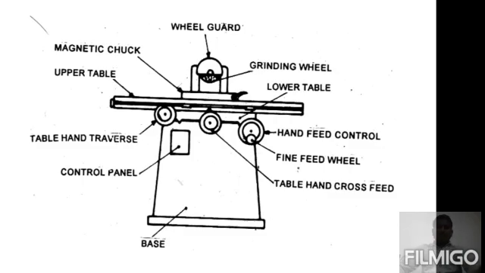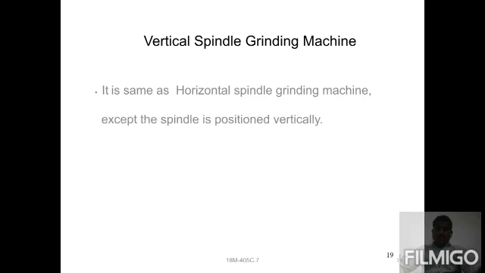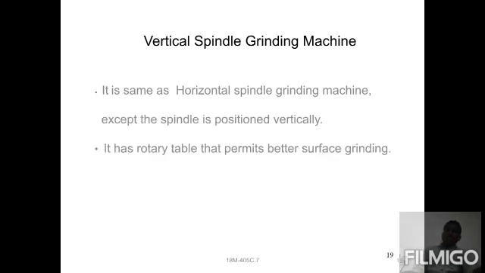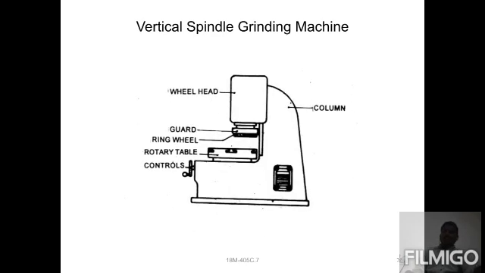Then you can observe here the vertical spindle machine. It is the same as the horizontal spindle, except the spindle is positioned vertically. It has a rotary table that permits a better grinding process. You can check the figure here. The wheel head is provided, and next the column. Next is the working rotary table and the guard. So these are the main parts. Each and every machine consists of a base.